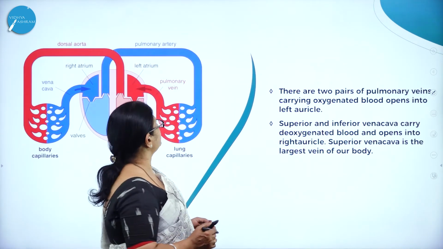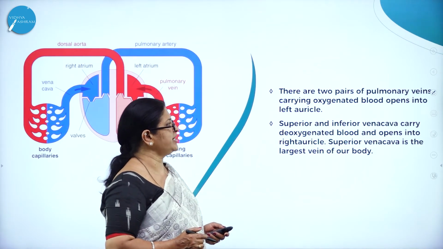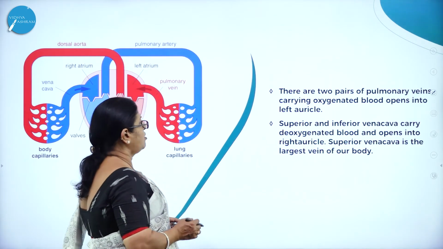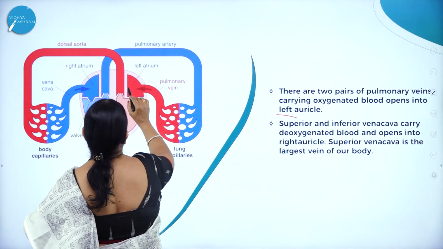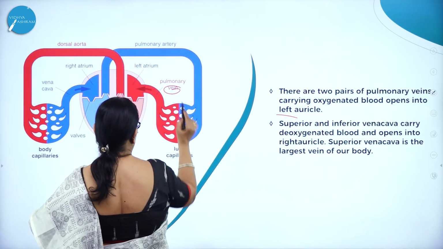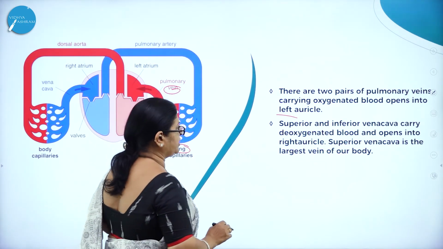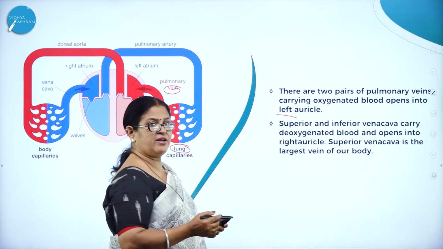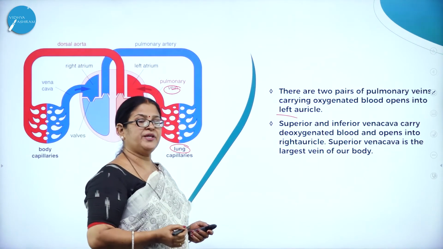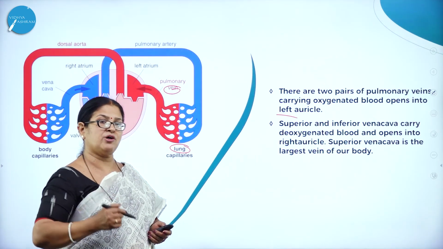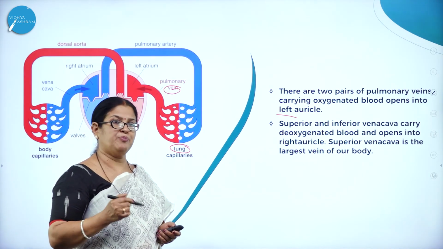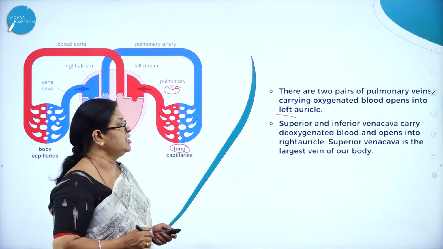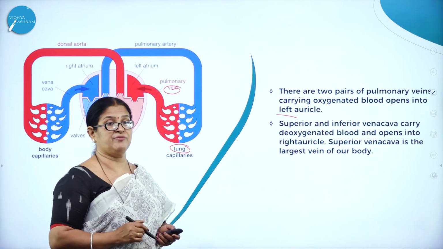So there are two pairs of pulmonary veins carrying oxygenated blood that open into the left auricle. Here you can see, from the left atrium, the pulmonary veins from the lungs pour it into the left auricle. So superior and inferior vena cava, as I said, carry the deoxygenated blood from the upper parts and lower parts of the body and pour it into the right auricle. Superior vena cava is the largest vein of the body.